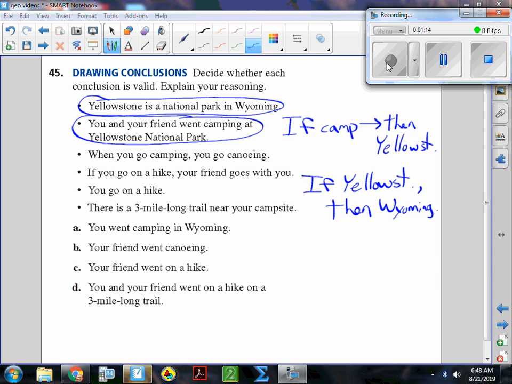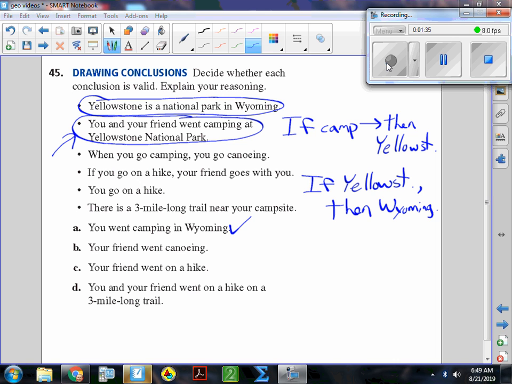We know that you did go camping because that's what this statement says. The second statement says you did go camping at Yellowstone. So if you go camping at Yellowstone, then you have to be in Wyoming. So that's really the law of detachment. So let's see, this first one is true. Okay, pretty much that's the law of detachment.